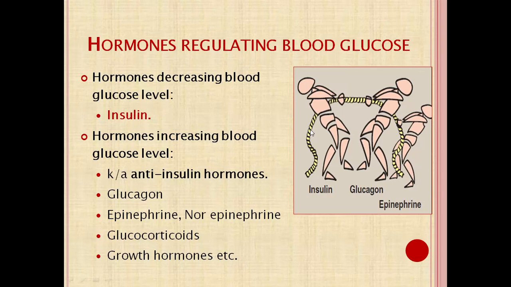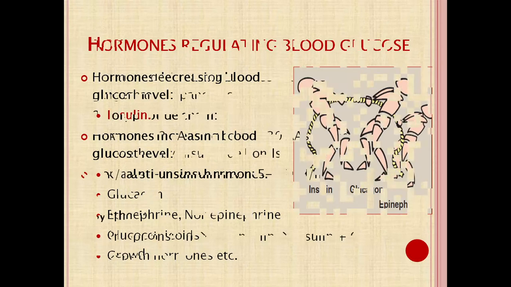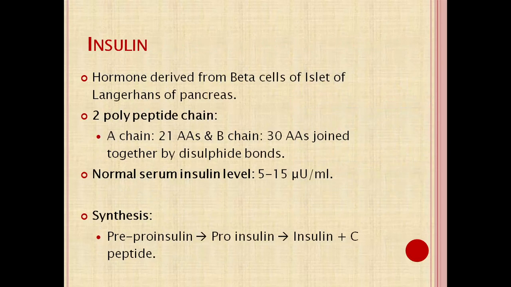So on one side there is insulin and on the other side there are glucagon, epinephrine, norepinephrine, steroid, growth hormone and thyroxine, which increase the blood glucose level. The overall balance between these two categories of hormones regulates the blood glucose level in a very narrow range, which is helpful for the various tissues. So first of all we discuss the insulin.